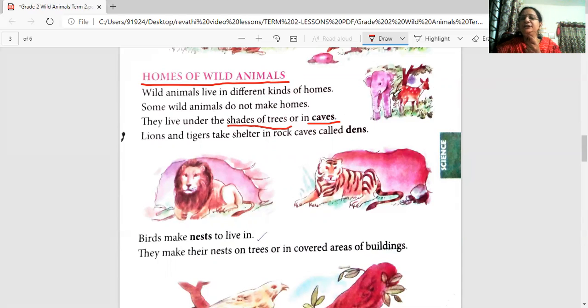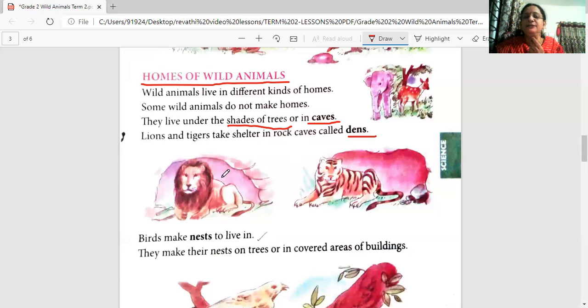Can you see the elephant here? Where is the elephant here? The elephant is under the tree. The deer is under the tree. If it is very hot or if it rains, they go stand under the tree so that it protects them. Here, the lion will not make its home. It will go and live in a cave. Lions and tigers take shelter in rock caves called dens. Where do they live? Lions and tigers take shelter in rock caves called dens.